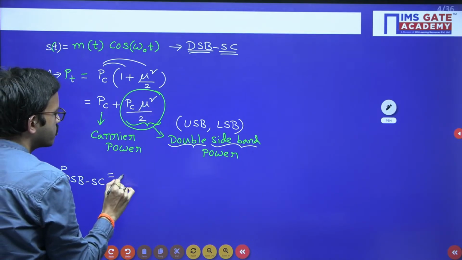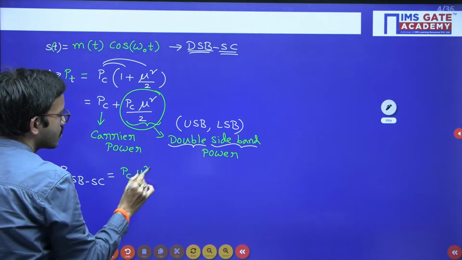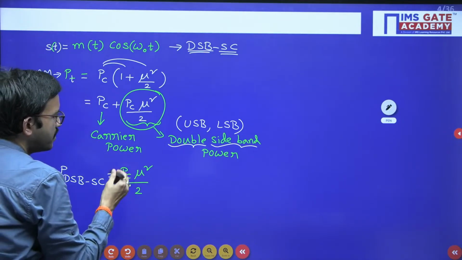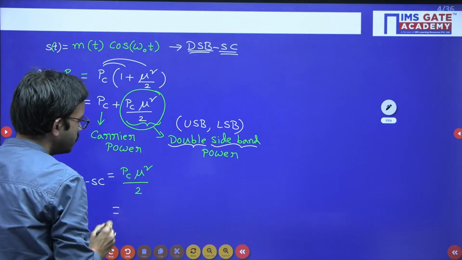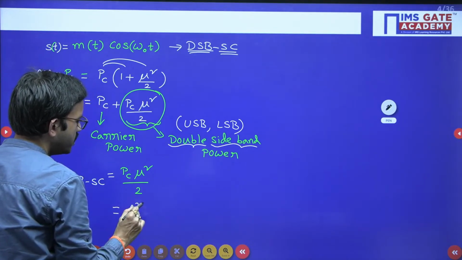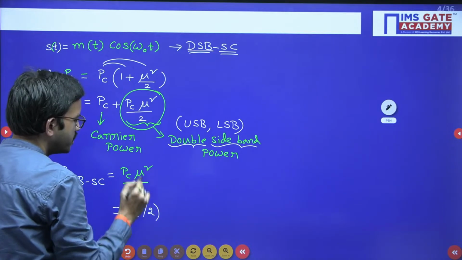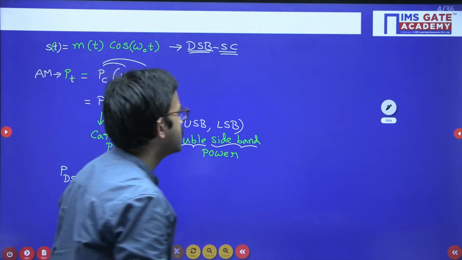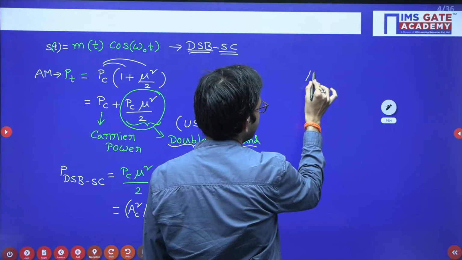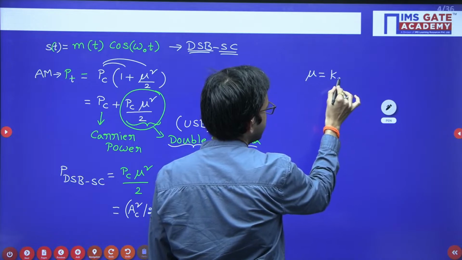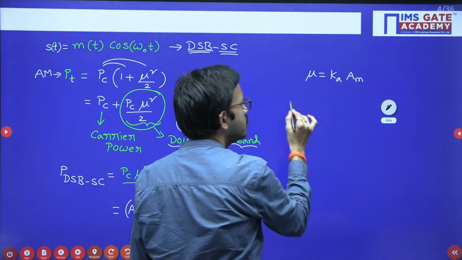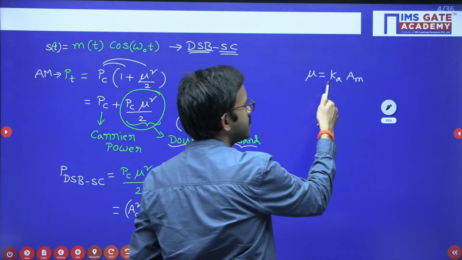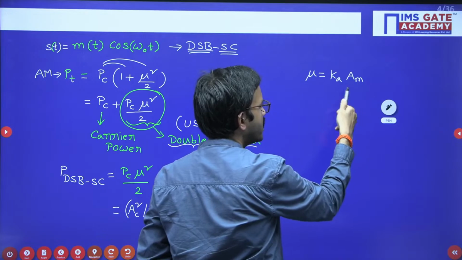Pc into mu square by 2, where Pc is the carrier power, which we can write as Ac square by 2. And in the modulation technique, AM or DSBSC, for mu you have the standard formula Ka into Am. Here we are doing the modulation with respect to amplitude, where Ka is the amplitude sensitivity and Am is the peak amplitude of the message.